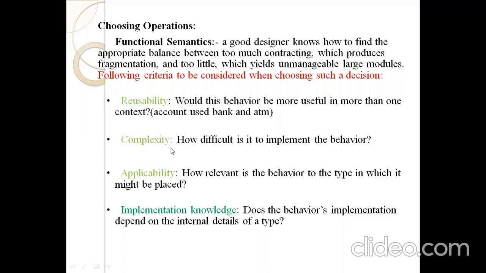Next one, complexity. Complexity means how difficult it is to implement the behavior. Next, applicability. It is how relevant the behavior is to the type in which it might be placed. Applicability: how relevant is the behavior to the type in which it must be placed.